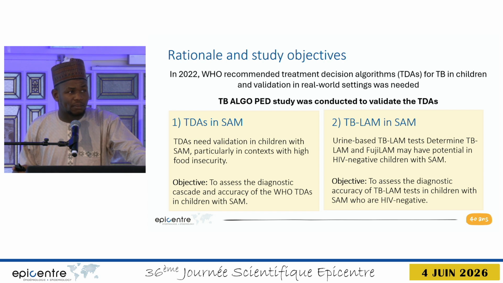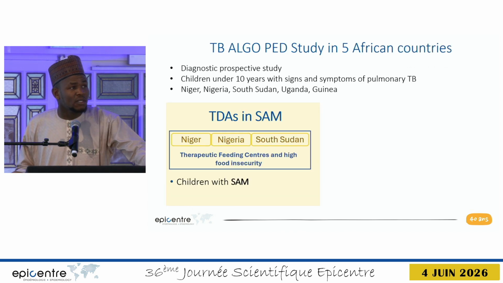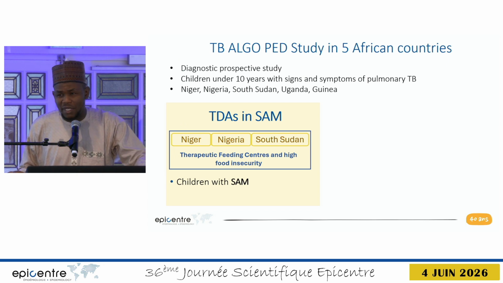And we know that children with severe acute malnutrition also have a form of immunosuppression, and we thought that Determine TB-LAM and Fuji-LAM could be helpful in diagnosis of TB in those children with SAM who are HIV negative. So we assess the diagnostic accuracy of the TB-LAM test in that group of children, the SAM who are HIV negative.